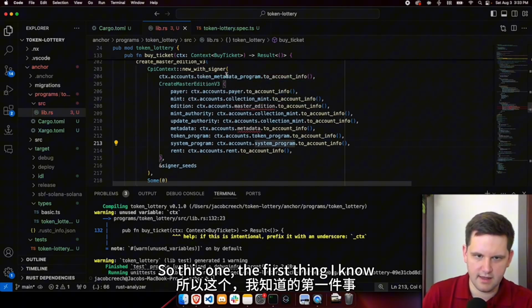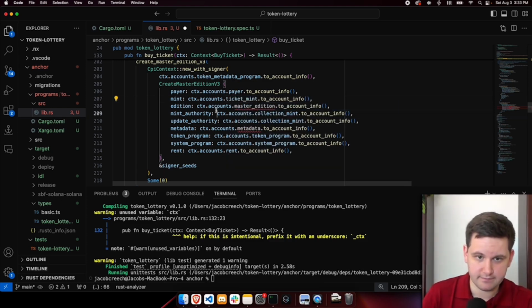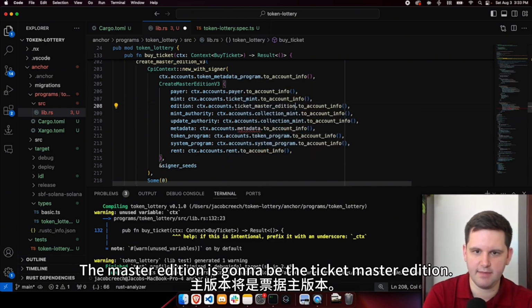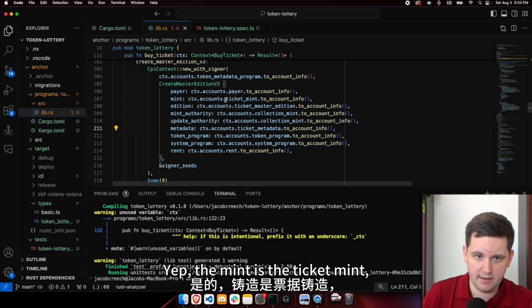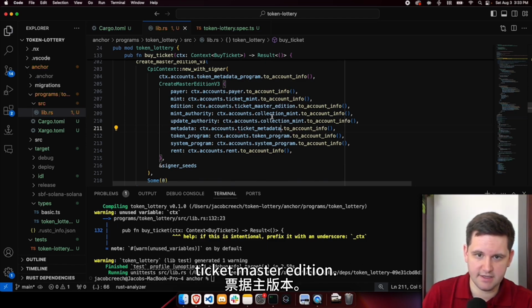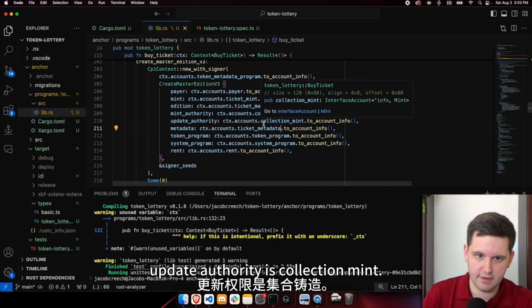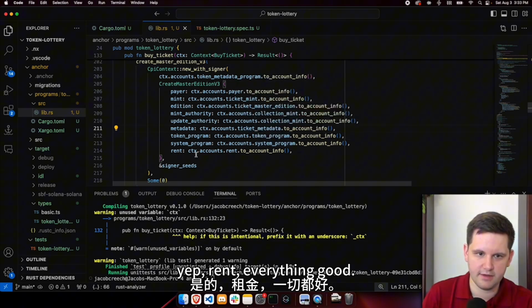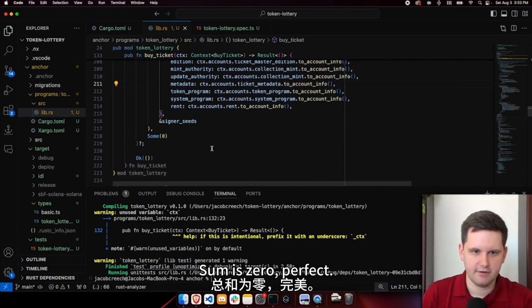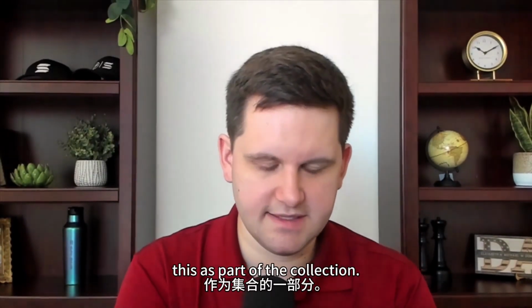The first thing I know is this is going to be the ticket mint. The master edition is going to be the ticket master edition. Once again, also the metadata is ticket metadata. And let's go down. Yep, the mint is the ticket mint, ticket master edition. The mint authority is the collection mint. Update authority is collection mint. Metadata, token metadata. Yep, rent, everything good. Sum is 0, perfect. Now we need to actually verify this as part of the collection.